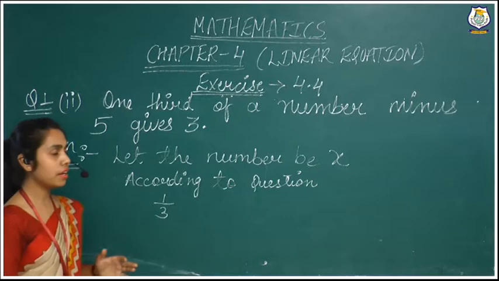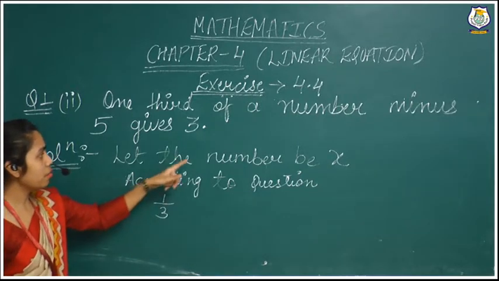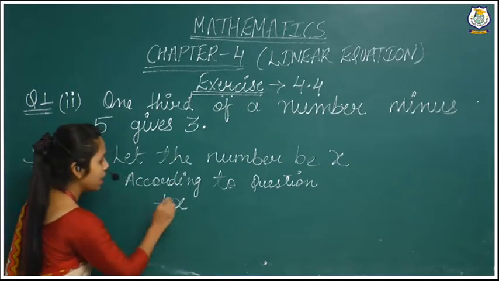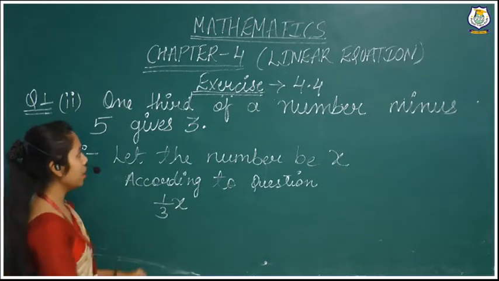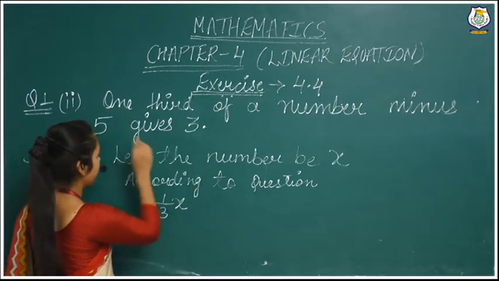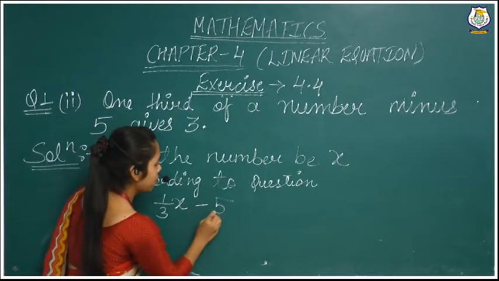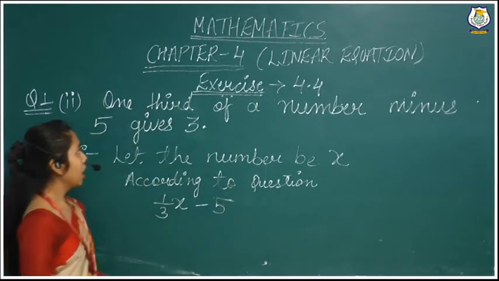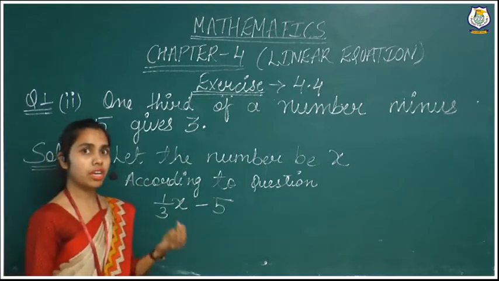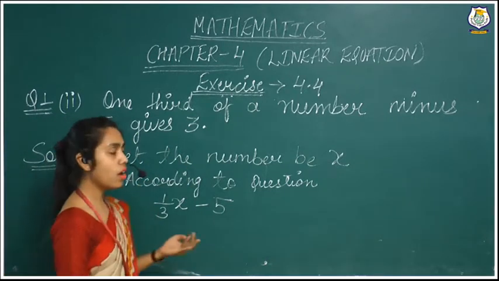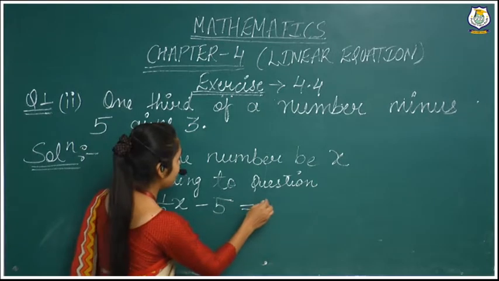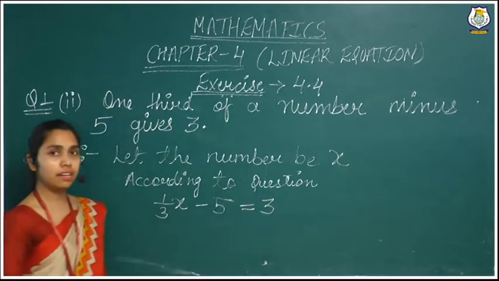Like that we will write that number. 1/3 of a number, it means number we have taken x. So 1/3 of a number minus 5. Minus, you know the subtract sign, minus 5. 5 they have given, gives 3. I have told you gives, equal, get, that all are indicated by the equal sign, gives 3. So we will write here 3.